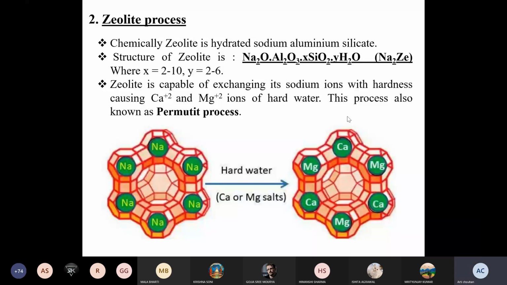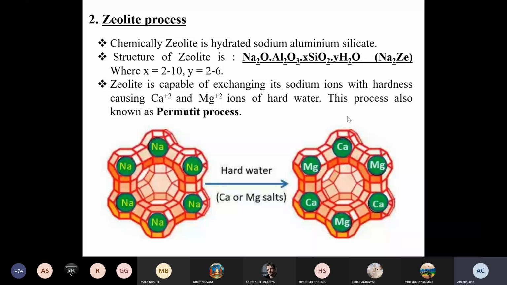It was all studied by you, and there are two types of hardness. One is temporary, another is permanent hardness. Temporary hardness can be removed by boiling, as bicarbonates of calcium and magnesium, which are responsible for temporary hardness, will be precipitated out during the boiling process. But for the removal of permanent hardness, some special techniques are needed, because the chloride and the sulfates of calcium and magnesium, which are responsible for permanent hardness, will not undergo precipitation during boiling only. So we have to opt for certain special techniques.